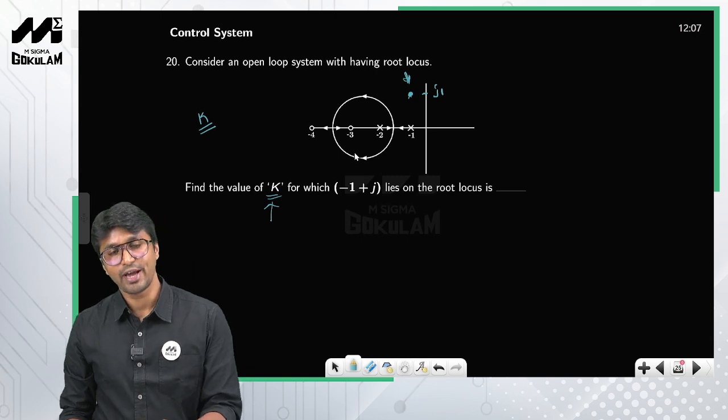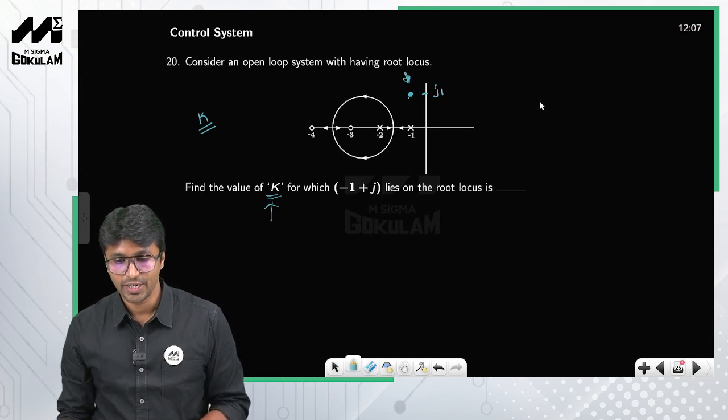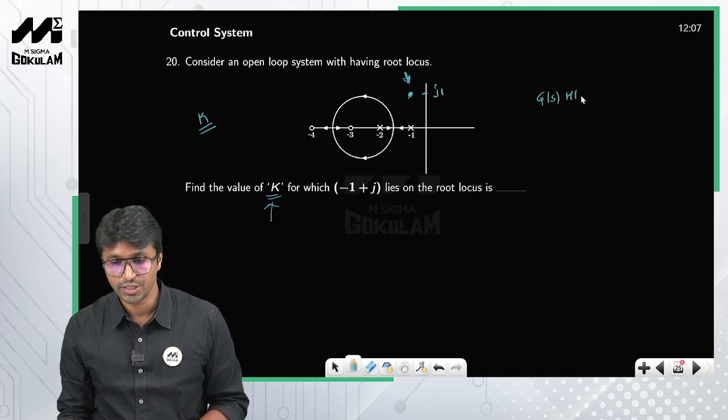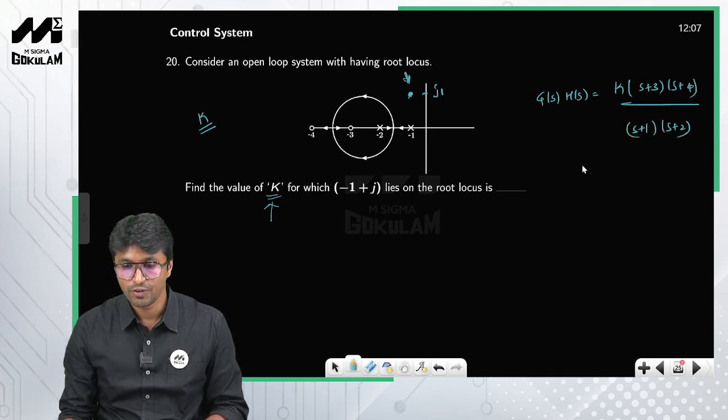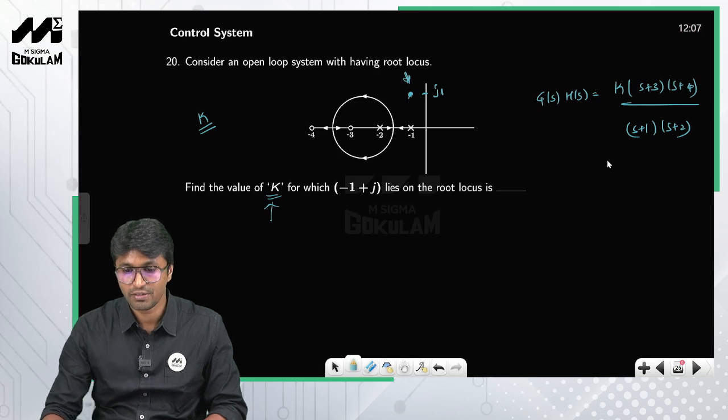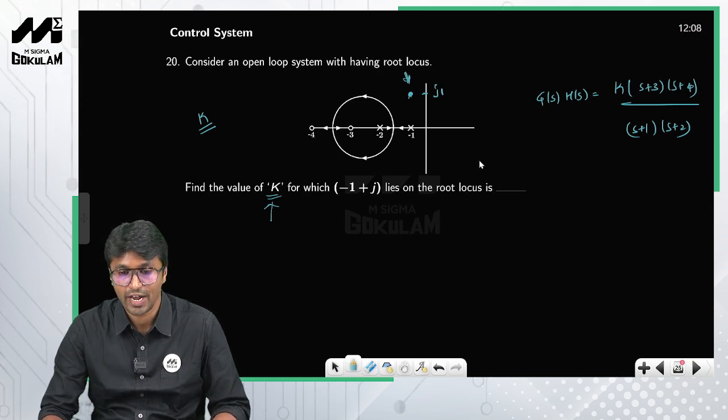Now if you use a magnitude condition, what is it that you get? So g of s into h of s, this is nothing but k into s plus 3 into s plus 4 divided by s plus 1 into s plus 2, right? So listen, before applying magnitude condition, check for angle condition, right?